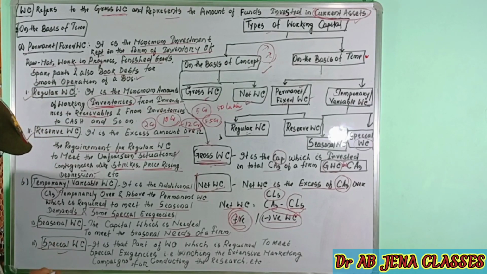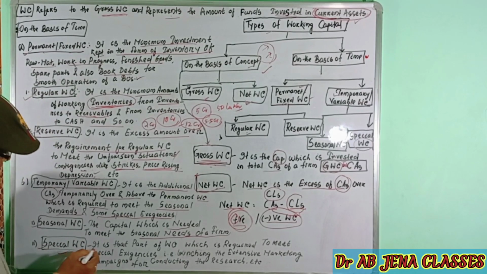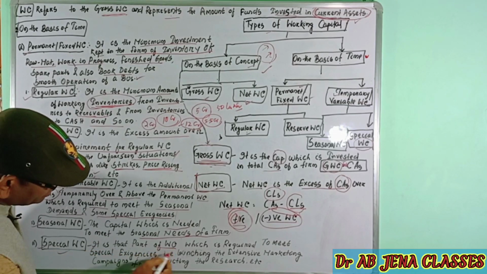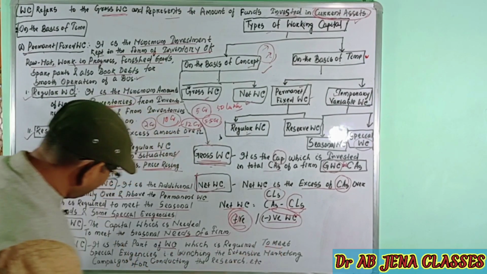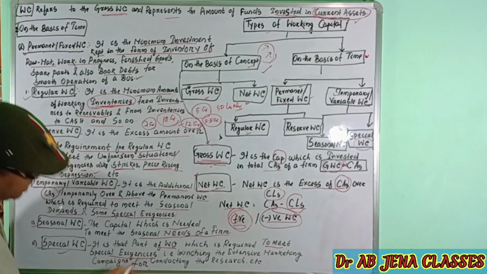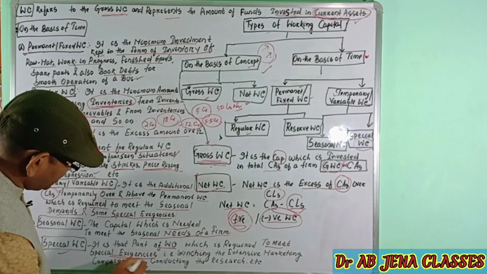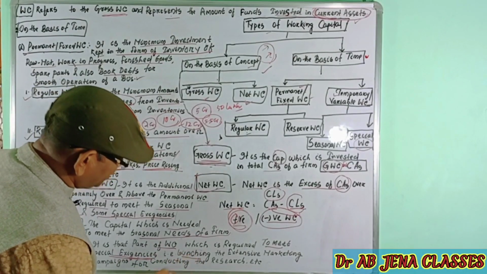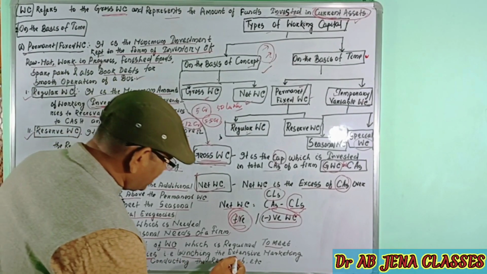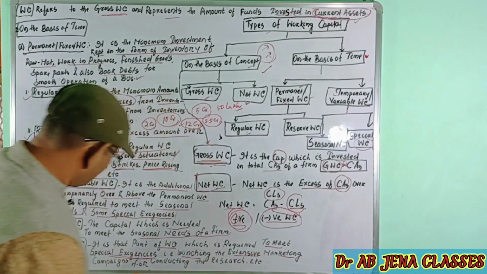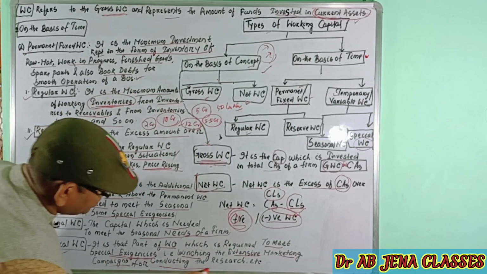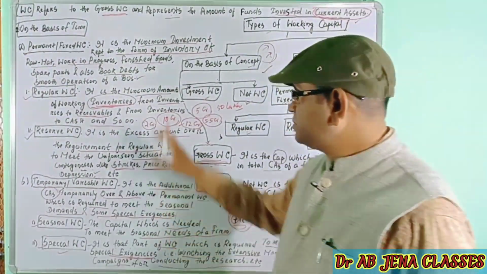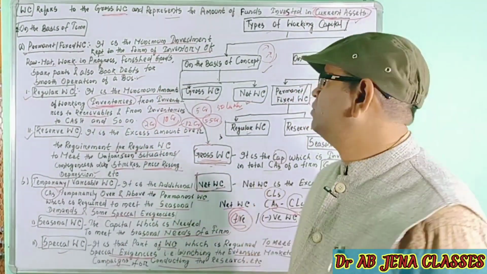Then the special working capital, what is this? It is that part of the working capital which is required to meet special circumstances or special exigencies. Suppose a firm will launch extensive marketing campaigns, or conduct research, etc. So these are the types or kinds of working capital.